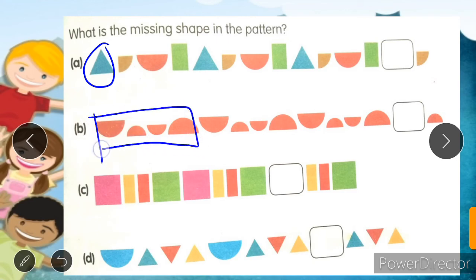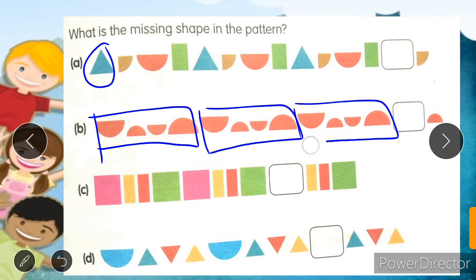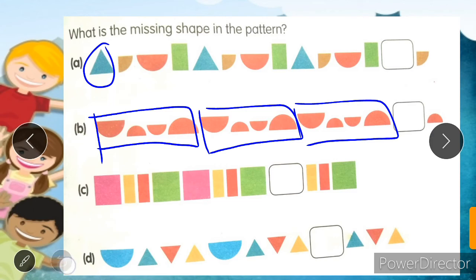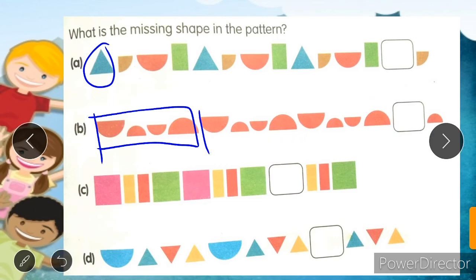4 are here, again 4 are here, again 4 are here, but 1 is here. So which will be the missing shape? Yes, this one is here. So this one is the missing shape. Okay, so we can do it like this. In this we can find out that this one will be the missing shape.